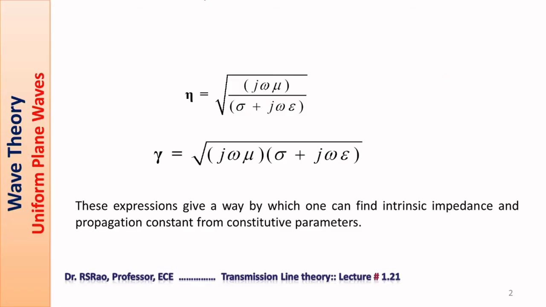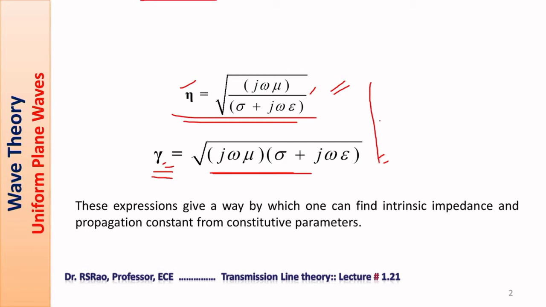Here is shown eta, intrinsic impedance. It is square root of j omega mu by sigma plus j omega epsilon. It is a complex number. Gamma is square root of j omega mu multiplied by sigma plus j omega epsilon. This is also complex. Note that eta involves division, whereas gamma involves product. These two relations are useful for us to find eta and gamma when constitutive parameters are available.